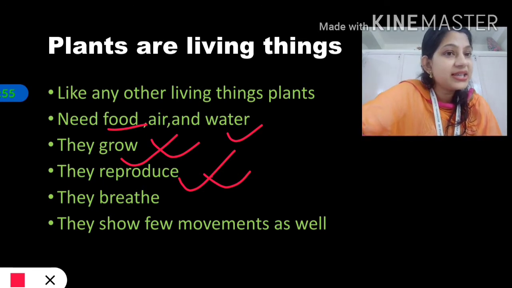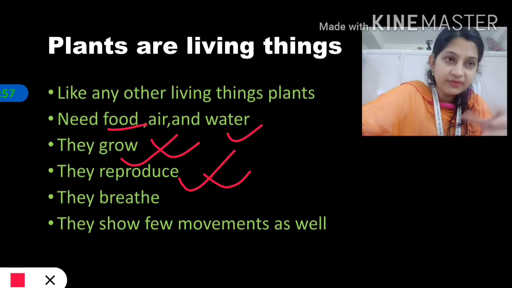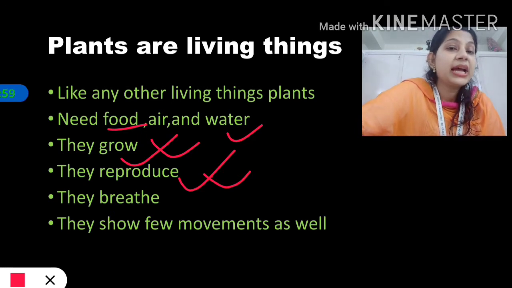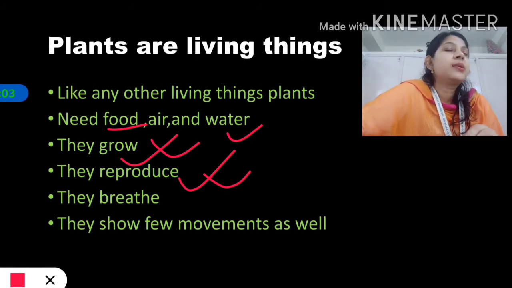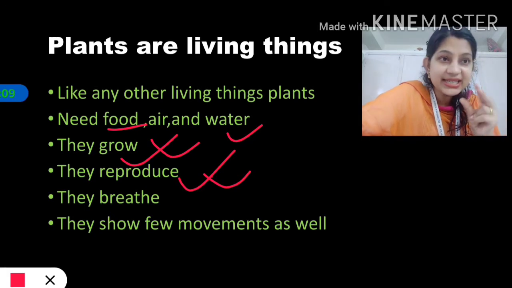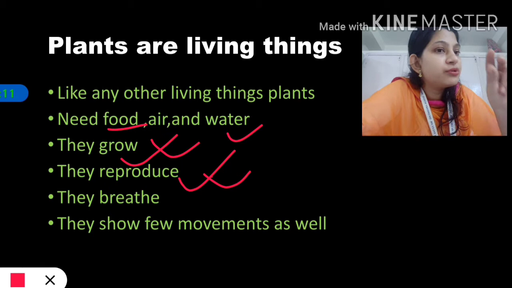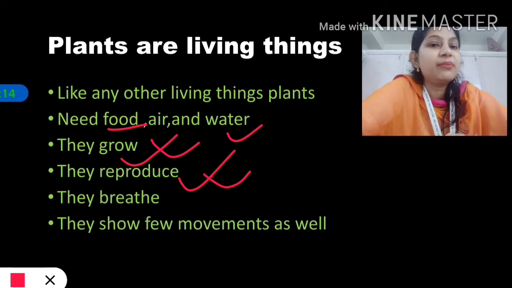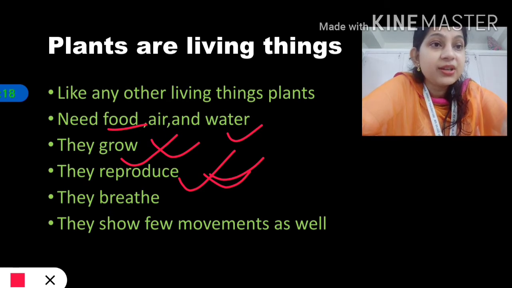And where are these seeds? Children, these seeds are inside the fruit. We will be discussing that later, okay. And through these seeds, plants can reproduce. For example, a mango plant. You eat a mango, it has a seed inside, isn't it? When you put that seed into the soil, a new plant is going to come out. So we can say that plants reproduce, they give birth, but the process is a little bit different, isn't it?